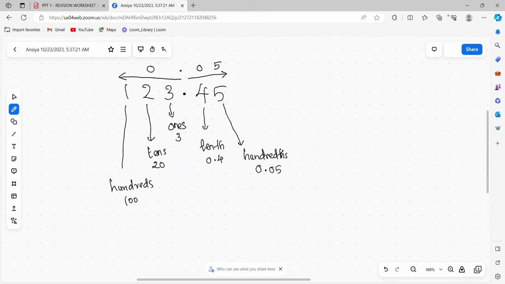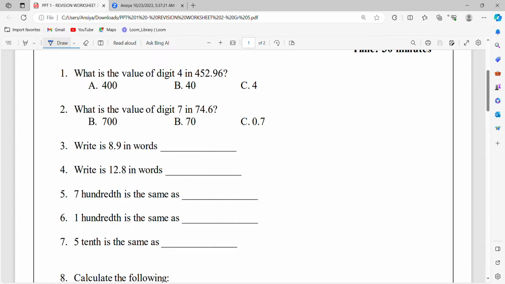Okay, so now get back to the question. Value of the digit 4. So here is 4. We can see this is ones, tens, hundreds. So it's 400. Similar question. What is the value of digit 7 in 74.6? Again check, this is ones, tens. So tens, 70.